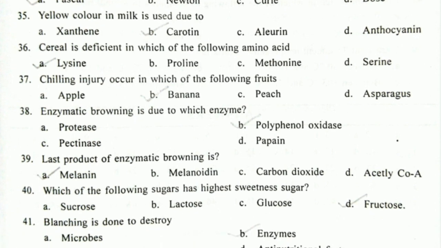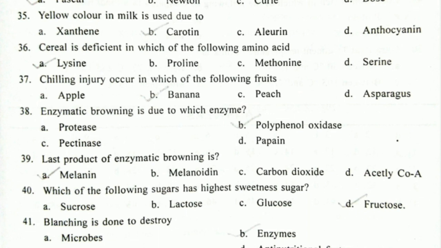Next question, chilling injury occurs in which of the following fruits? The answer is banana. So what is chilling injury? Chilling injury is the damage to plant tissues when they are subjected to a lower temperature, and the lower temperature is such that it is above the freezing point. It is not at the freezing temperature but at the chilling temperature.